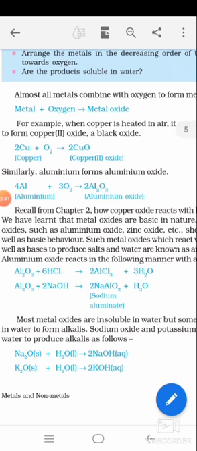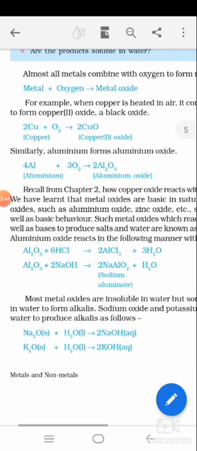An example of such a metal oxide is aluminium oxide. Aluminium oxide is an amphoteric oxide, which means it shows both basic and acidic character.